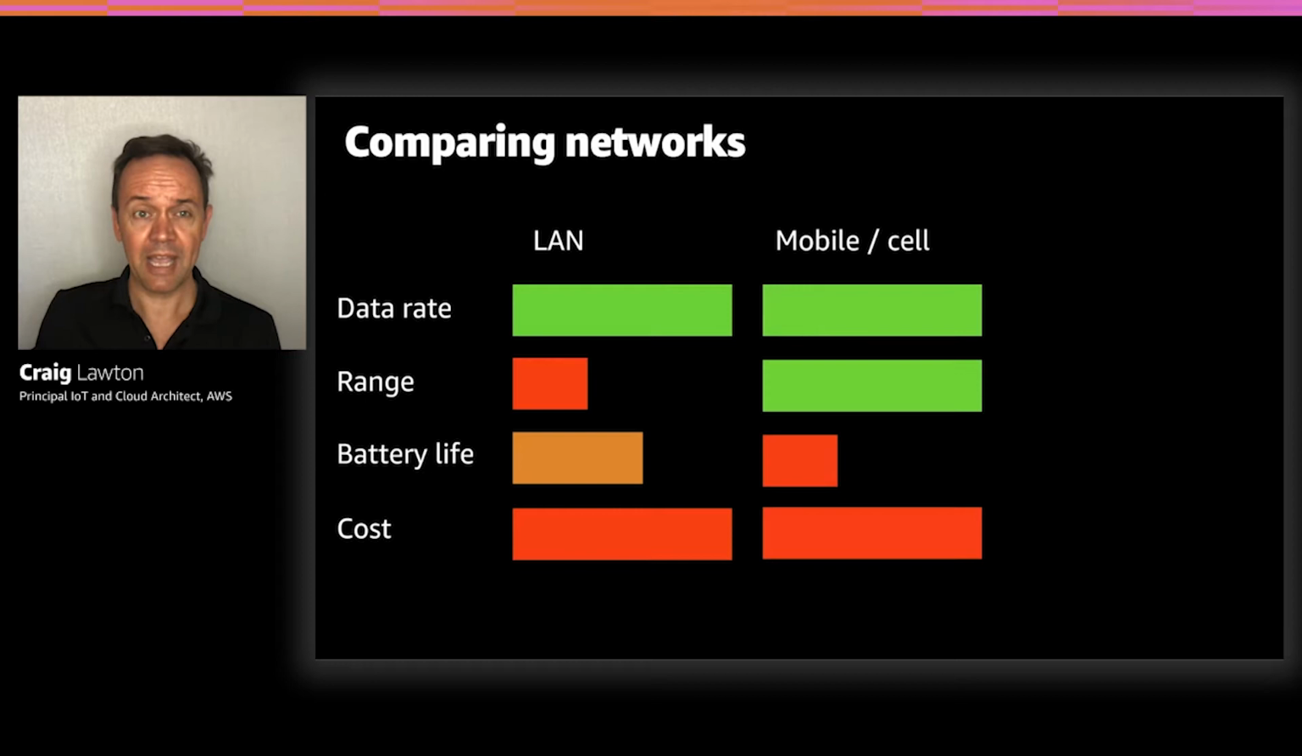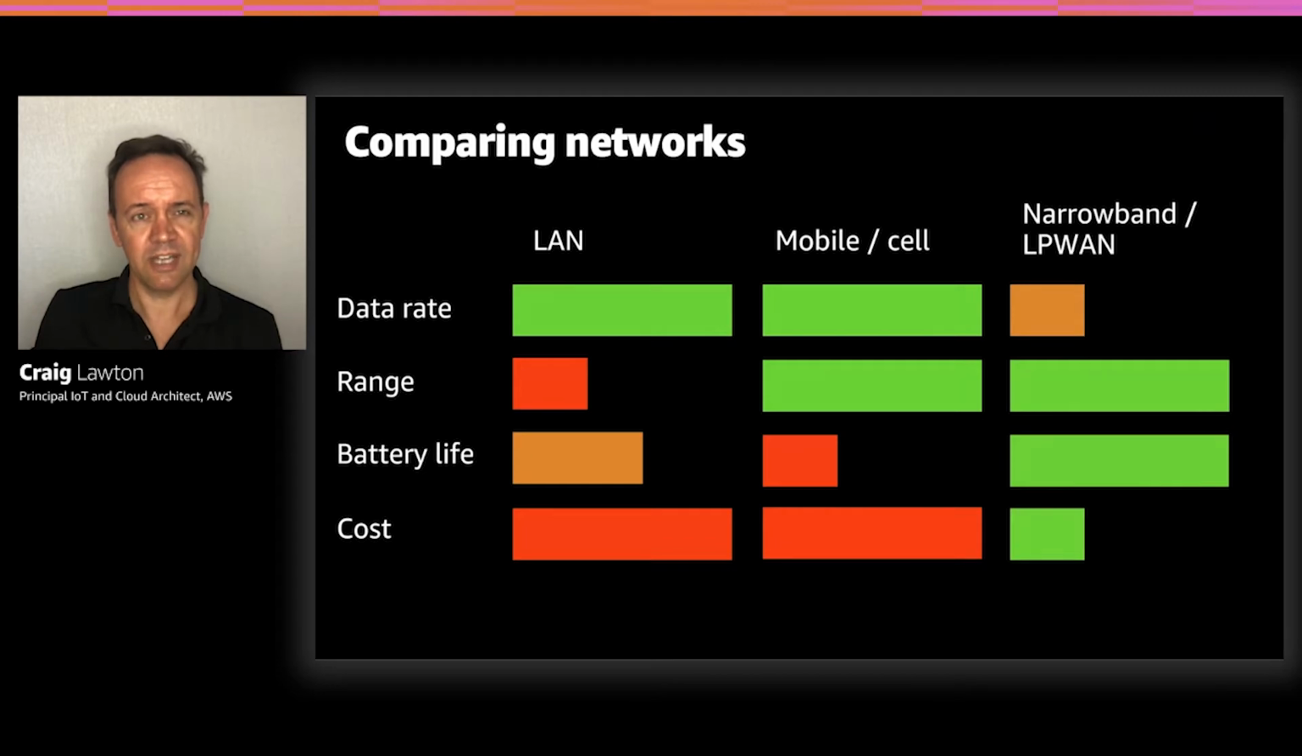Perhaps you might think mobile or cell networks are great for IoT. And it's true, you get great data rates and great range within a city, but your battery life can be pretty poor, as we know from our smartphones, and it's not that cheap either to use these. So this is where narrowband and low power wide area networks hit the sweet spot.